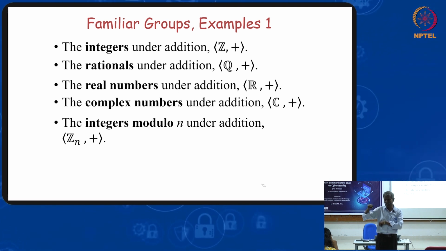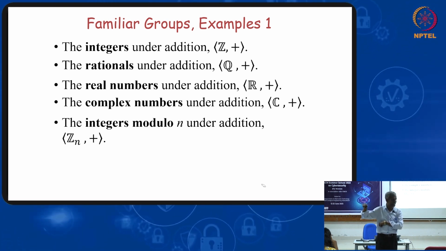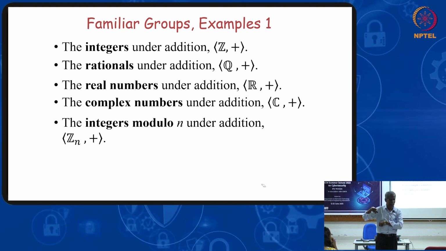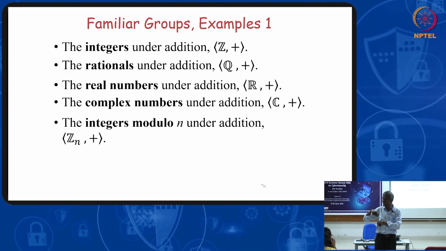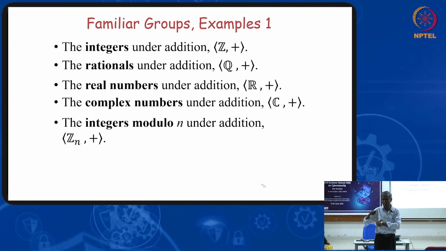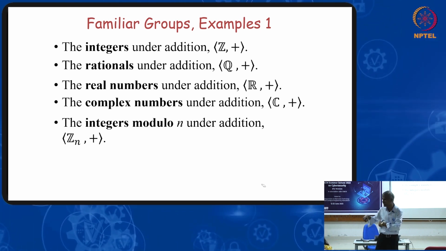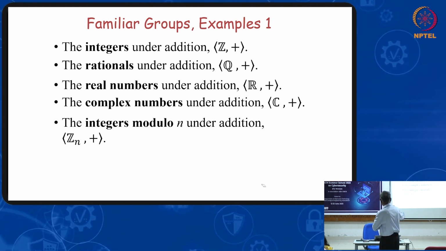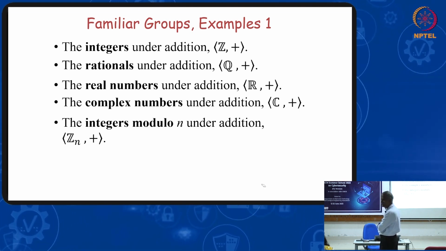You add a plus ib with minus a minus ib, what will you get? 0. What is the identity element? 0 is the identity element. You can write 0 plus 0i. That is all. So the set of all complex numbers under addition forms a group.